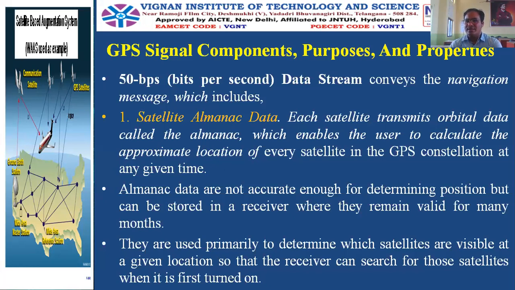The almanac data are not accurate enough for determining the position, but can be stored in a receiver where they can remain valid for many months. They are used primarily to determine which satellites are visible at a given location so that the receiver can search for those satellites when it is first turned on. So the almanac is nothing but the information about the satellites.